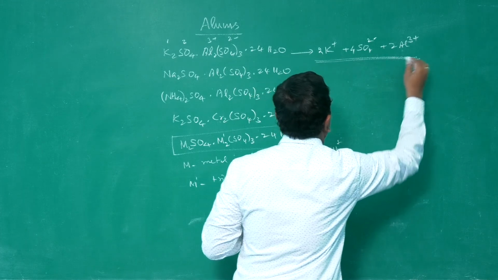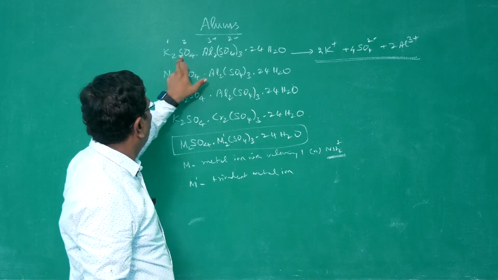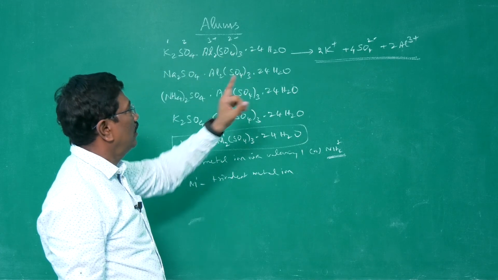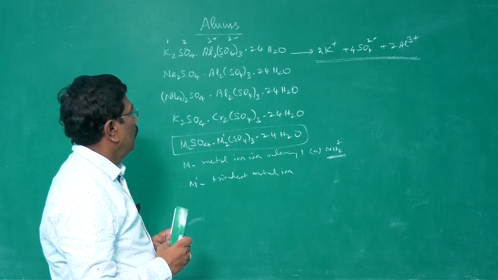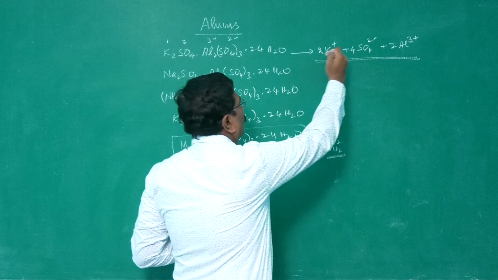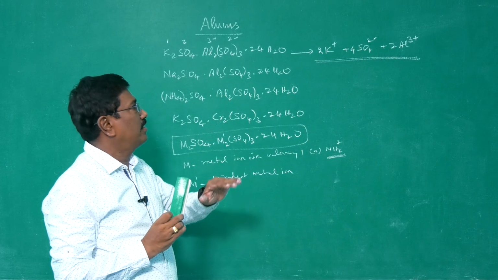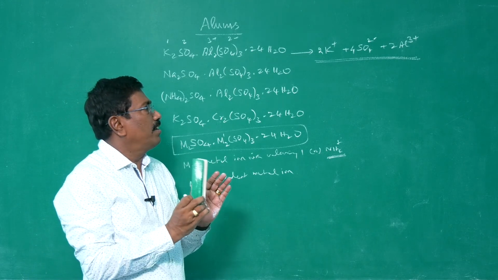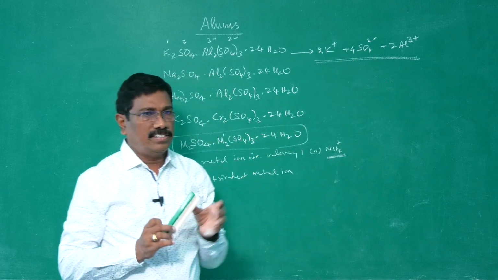So all the ions are free in solution. 2 potassium ions, 1 plus 3, 4 sulfate ions, 2 aluminum ions. Total positive charge and negative charge will be equal. So they will give answer for these ions in solution. That is the speciality of a double salt. Unlike complex salts, where the ions within the coordination sphere will not get ionized, in double salt, all the ions give answer for the test.